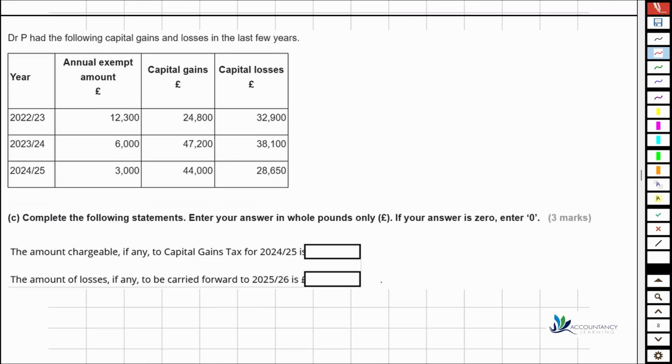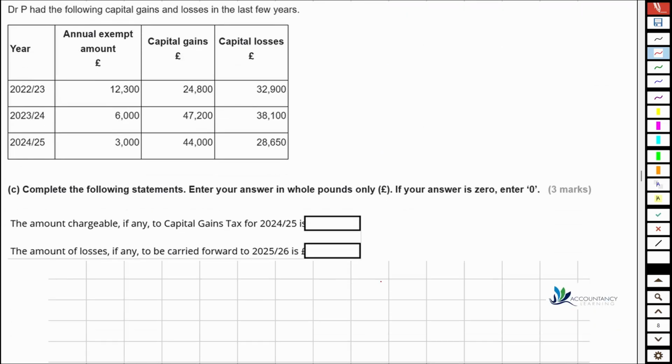Then for the final part of the question, Dr. P had the following capital gains and losses in the last few years. So we have for the 22-23 year, we've got the gains, we've got the losses, and we've also got the annual exempt amount, and notice how this number has been falling over time. And then in 23, again, we've got some gains and losses, and 24 gains and losses. And part C tells us to complete the following statements.